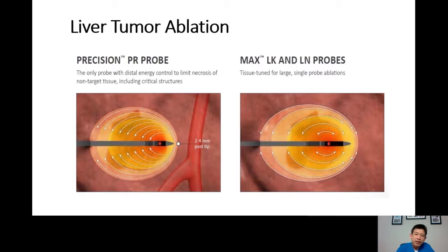This is how the liver ablation works. This is the liver ablation probe. The heat energy is produced from the tip of the needle ablation probe, and this is the area that will be ablated by the energy. So if there's a tumor here, the tumor will be killed by the heat energy coming from the tip of the needle.